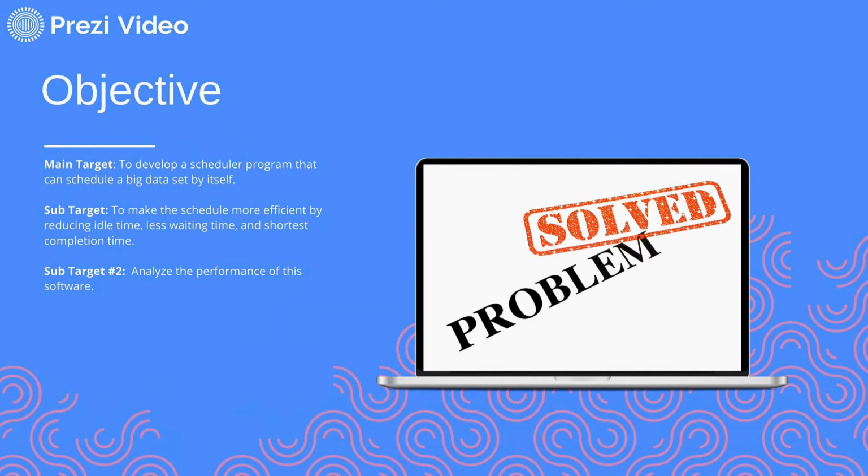So, I want to improve this by developing an AI that can generate a schedule itself. After that, I will try to make the schedule more efficient by reducing idle time, reducing waiting time, and achieving the best completion time. Finally, I will analyze the performance of my AI.